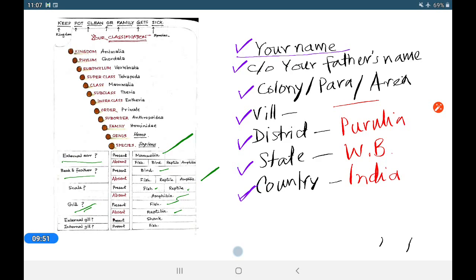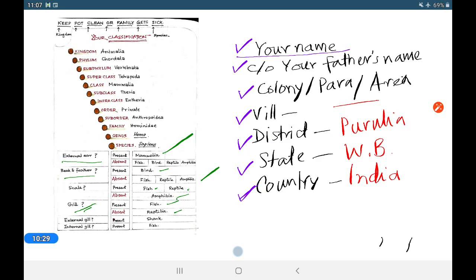Now how can we find them? If anyone comes to search for any student of any school, what will they do? They will go to the office and ask for class 7, or 7B, or 8A. Then they will go to that certain section and say the name, so that they get that boy or girl. Here also we have arranged in such a way that we have to go through different categories.